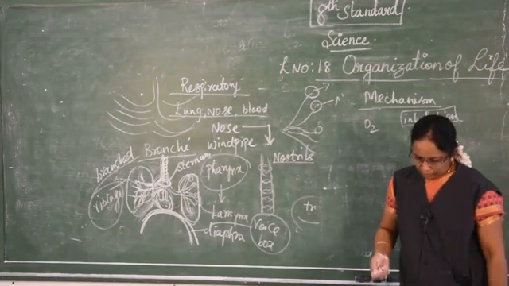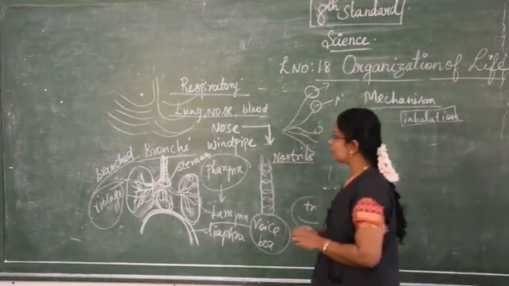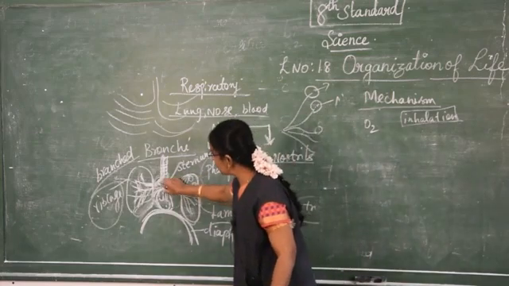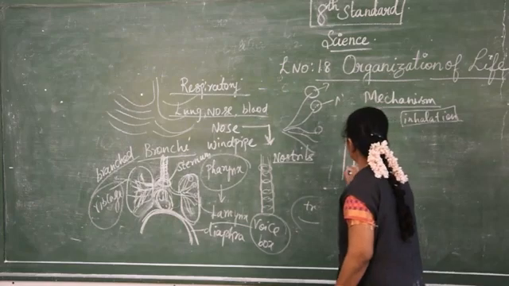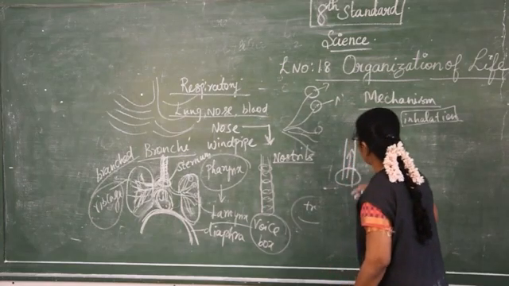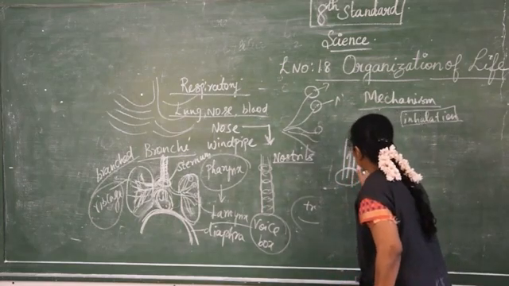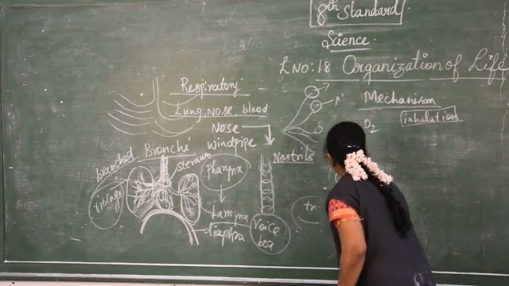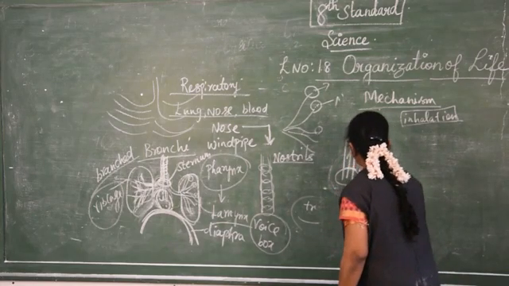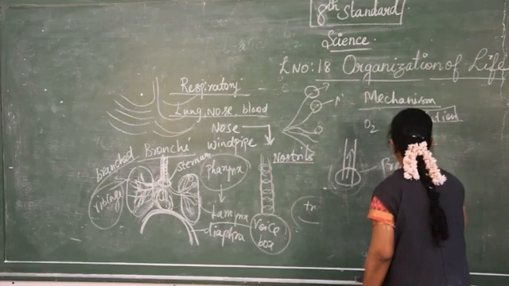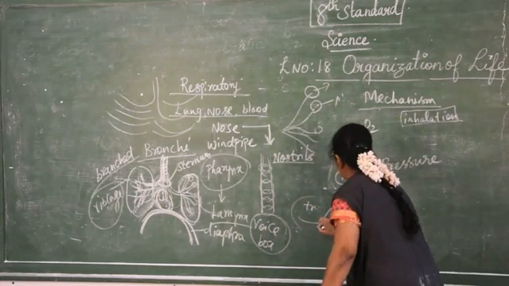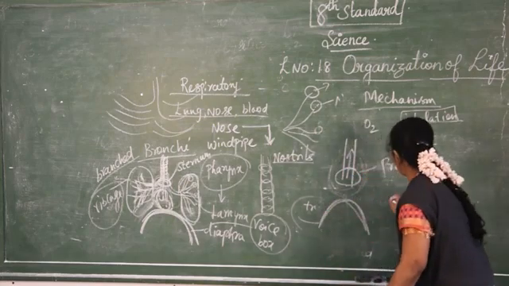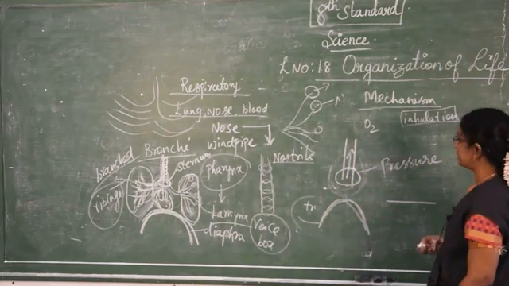During this process, the sternum is pushed up. Here the sternum is there. It is pushed up, creating a large volume of the thoracic cavity, and the pressure is decreased. Then the diaphragm, which I said is dome shaped, like this, becomes flattened in nature.